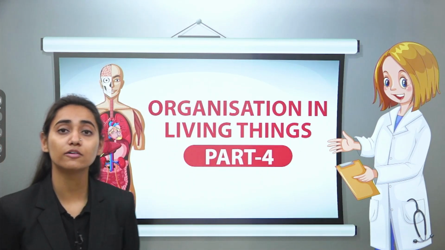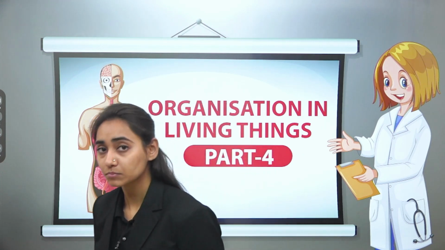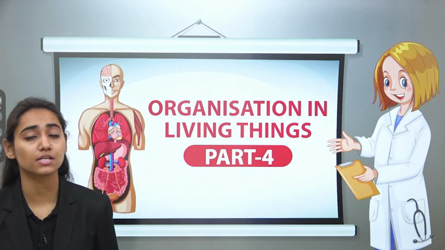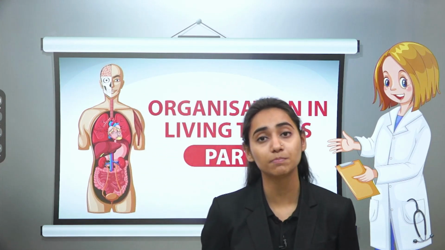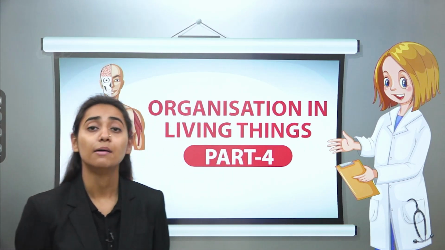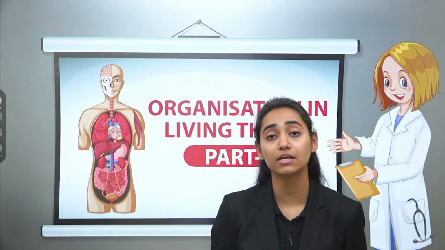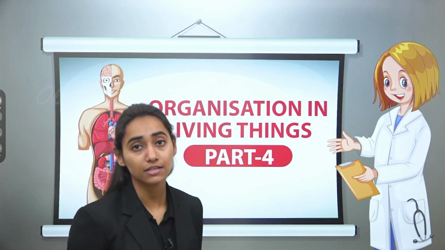We have studied different principles of how we can determine a level of organization. Then in later sessions we studied that a tissue is a group of cells which are similar in structure and perform the same kind of function. We have discussed the plant tissues, which are of two types, mostly the meristematic tissue and the permanent tissue. Meristematic tissues are present in the places where there has to be active cell division, that is the growing parts of the plant, for example the tip of the roots, shoots, leaves, and the flower.